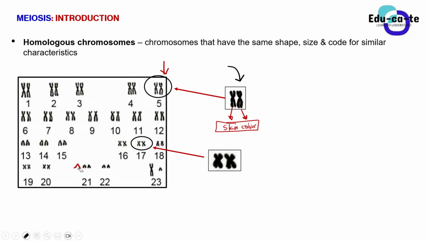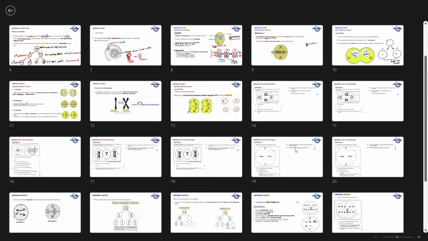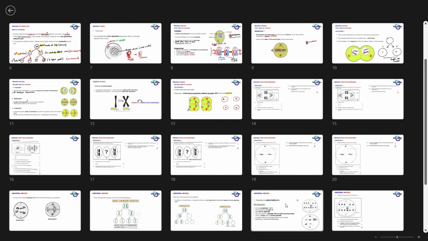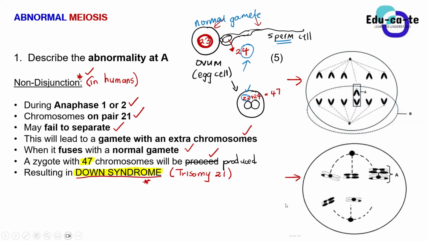Sir, I wanted to ask, does non-disjunction always take place in pair 21? Yeah, the one that you are studying in grade 12 takes place on pair number 21. But there are other ones indeed that take place on other pairs, resulting in different syndromes.